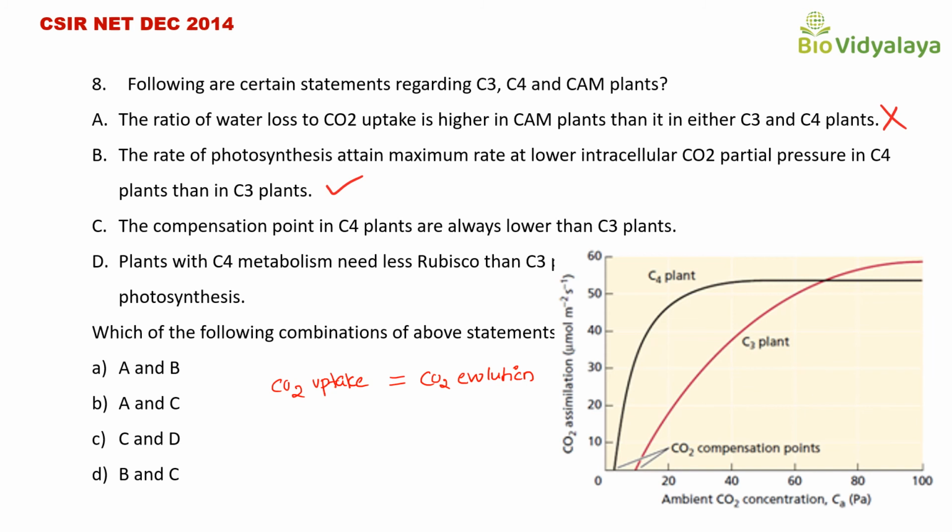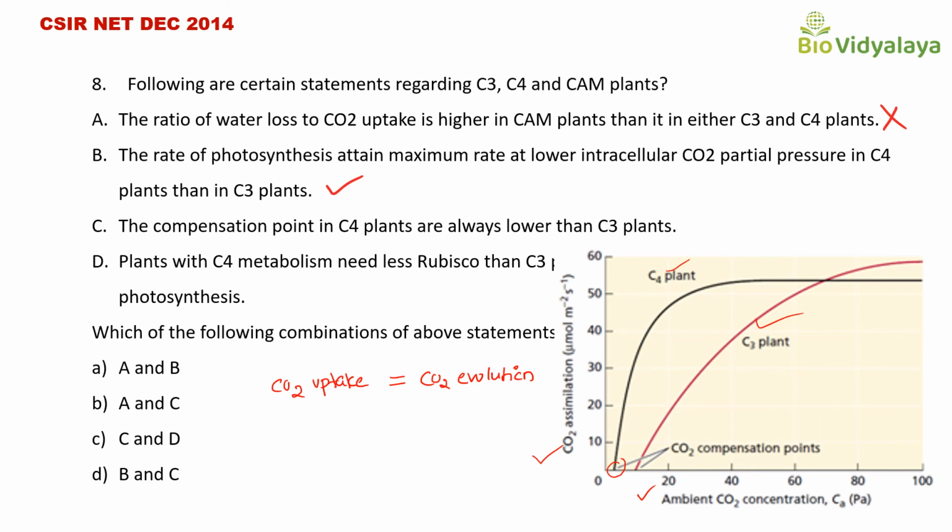See this graph. Here you can see that the x-axis shows ambient carbon dioxide concentration and the y-axis shows carbon dioxide assimilation. That means the rate of photosynthesis. This black line is for C4 plants and this red line is for C3 plants. This is the carbon dioxide compensation point of C4 plants.